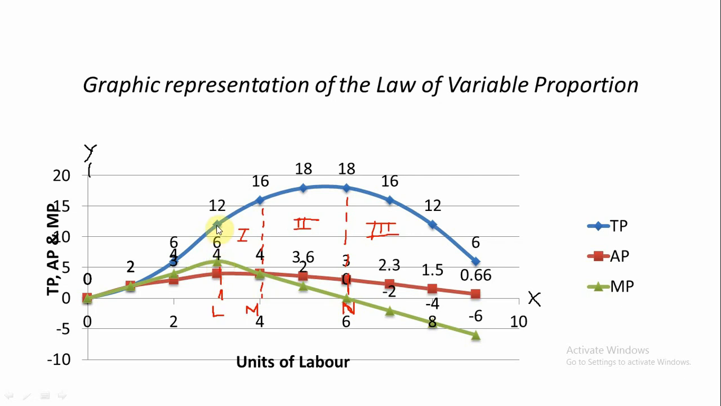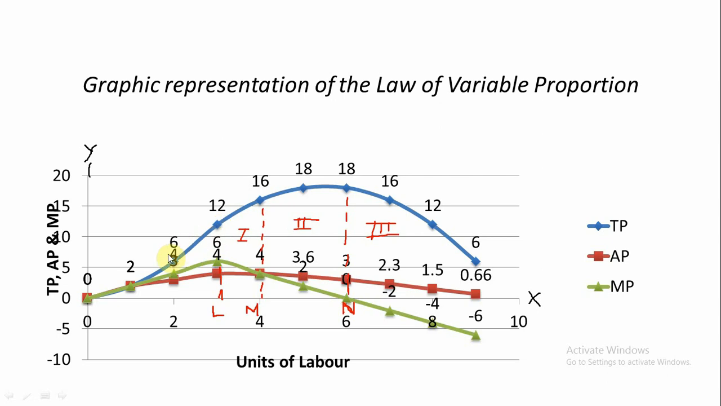You mark this line OL. This is mentioned as OL. So this line represents that marginal product becomes maximum at this point, that is 6 quintals. As marginal product increases up to this point, total product also increases, but it increases at an increasing rate.